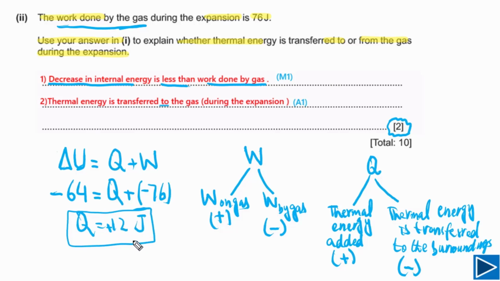This is telling us thermal energy has been transferred to the system, or we can say thermal energy has been added, as I already explained here. If it is positive, it means thermal energy has been added to the system. So this is one point you need to write down, and this is the M mark. It means that it must be in your answer. And the second mark is the answer mark. If in your answer you have written that thermal energy is transferred to the gas, you must write down "to" here, not "from". If you write "from" here, you will not get this mark. So "to" has to be in your answer. So this is underlined. It must be in your answer.